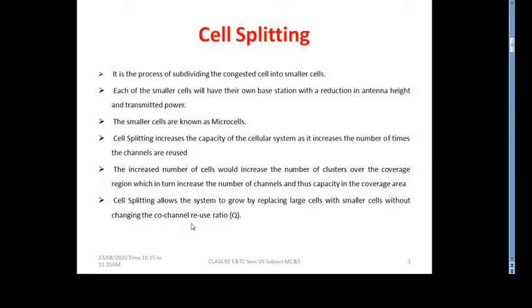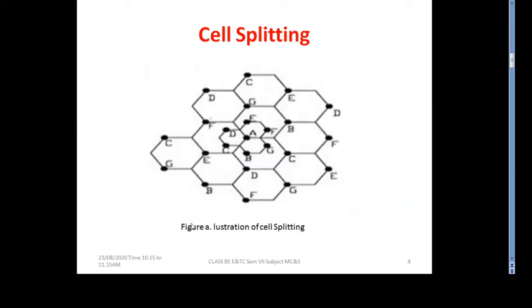So in cell splitting we divide a large cell into smaller cells, and each cell has its own transmitting antenna with a base station. That technique is called cell splitting. Basically we can see in the figure an illustration of cell splitting.